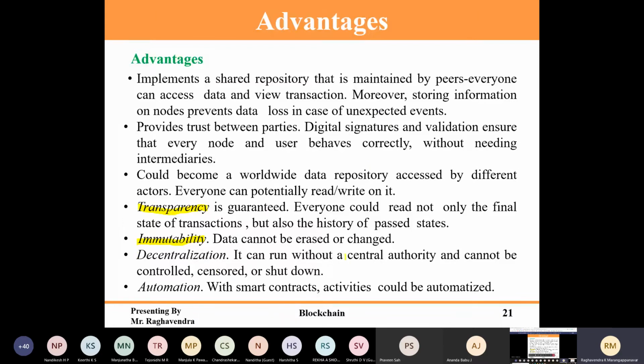Decentralization: whenever one node is down, it can always get data from another node. Everyone has the same copy of the ledger. Automation with smart contracts: many things will be automated, because when it comes to IoT, it has to be auto generated.